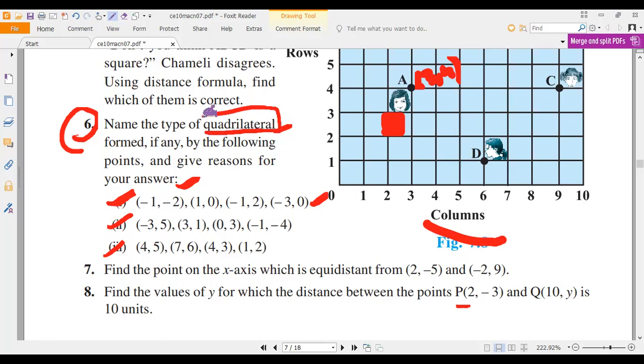Suppose the points are A, B, C, D. Find the distances AB, BC, CD and AD. If all sides are equal, then what is the name of the quadrilateral? Square, and rhombus also, correct?